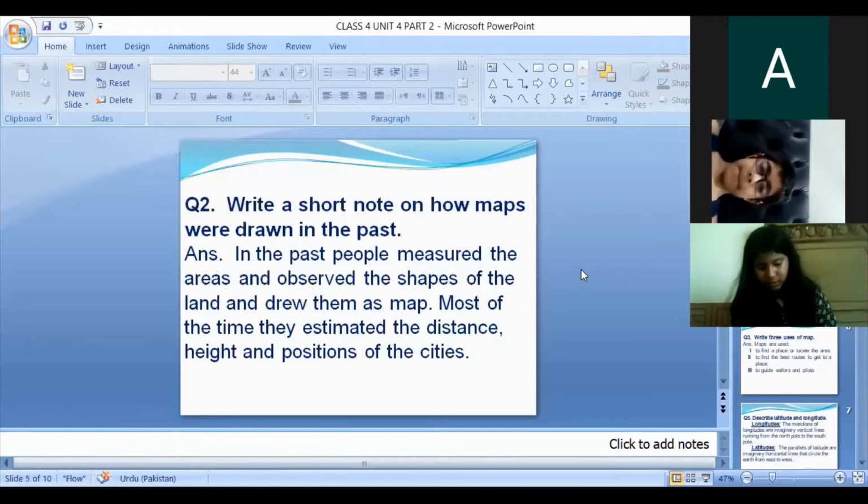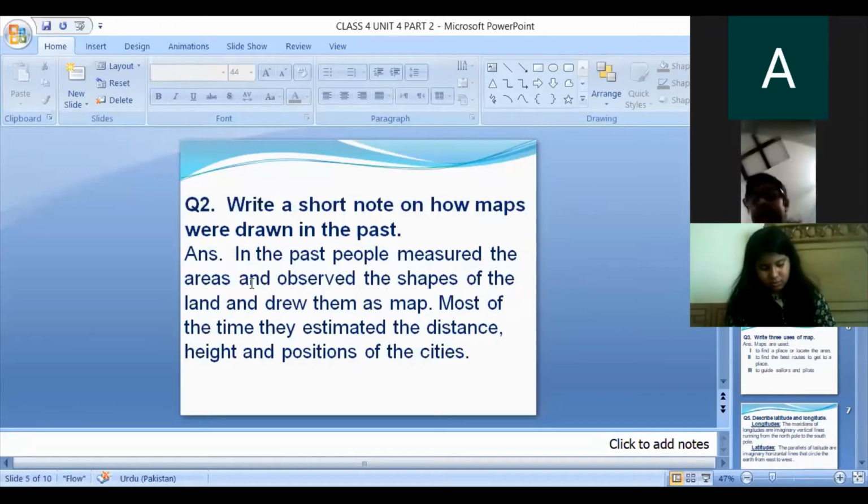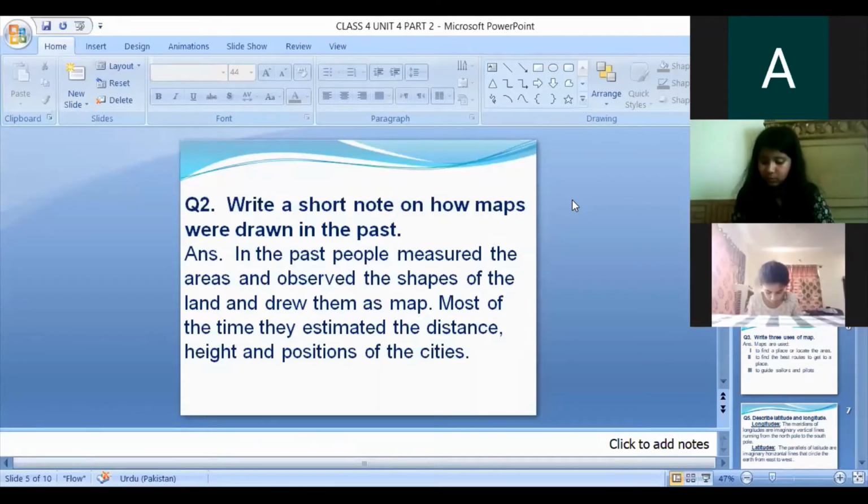Question number two: write a short note on how maps were drawn in the past. The answer is, in the past, people measured the areas and observed the shapes of the land, and drew them as maps. Most of the time, they estimated the distance, height, and position of the city.